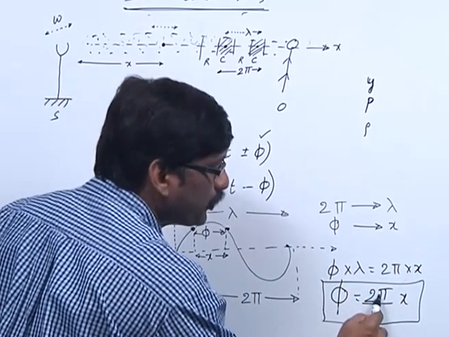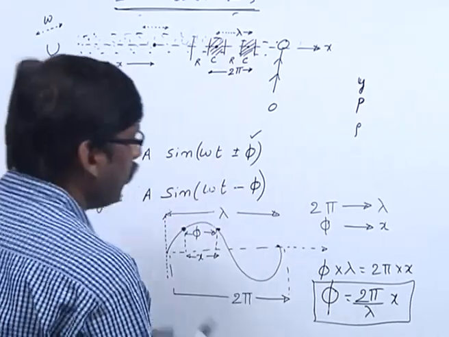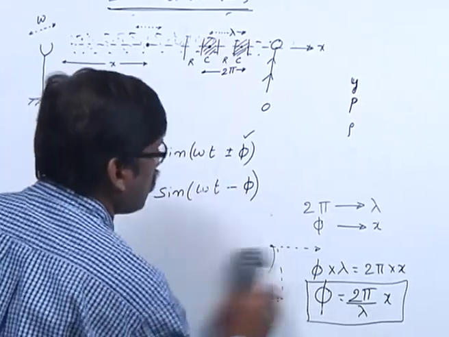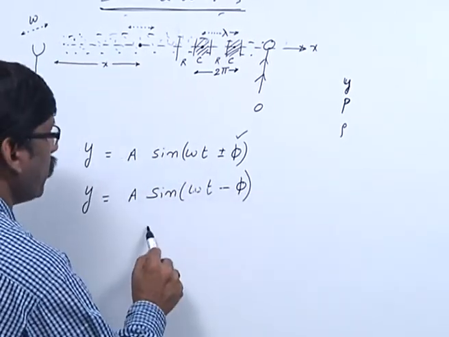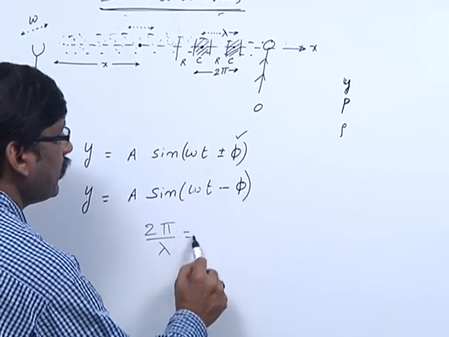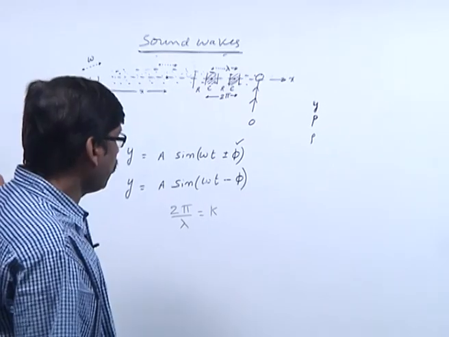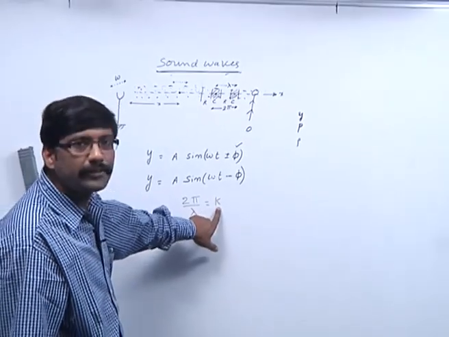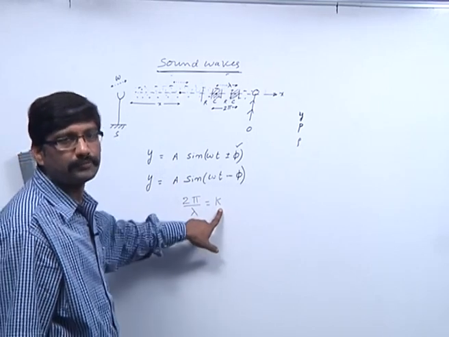Since 2 pi by lambda is constant, let me call that constant 2 pi by lambda as k, where k is called the propagation constant or wave vector.